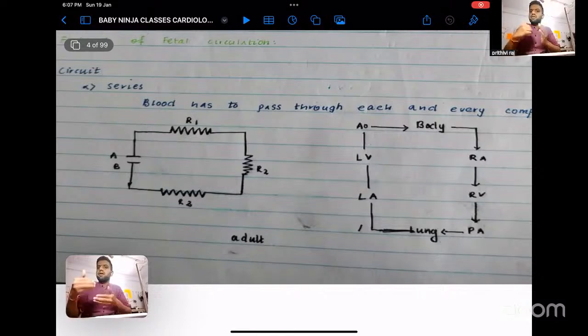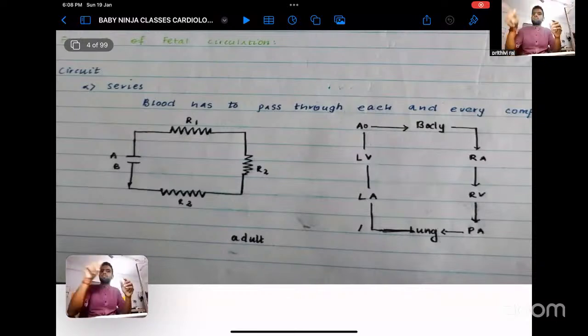But in our body, the deoxygenated blood comes from all other parts of the body via the inferior vena cava from the lower part and the superior vena cava from the upper part. It ends in your right atrium, then right ventricle, to your pulmonary artery, to your lungs. Then it gets oxygenated and comes to the left atrium, then left ventricle, and then to the aorta. And again, this cycle will continue.